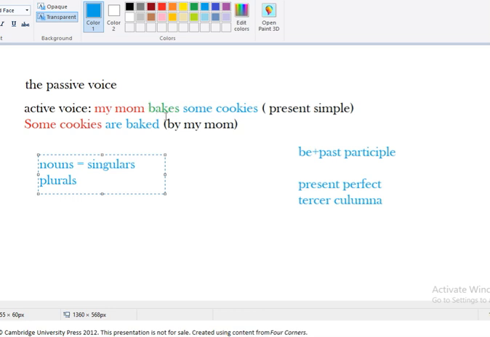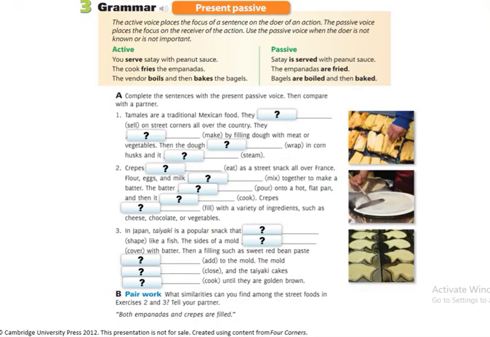En la pasiva, las galletas se convierte en un sujeto plural, so therefore we have are baked. Ya sabemos que some cookies es plural, pues tenemos que usar la forma plural del verb to be, and that's it. And the past participle of the main verb, que sería bake. Okay, don't forget that.